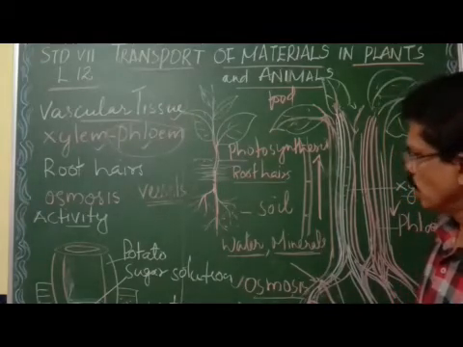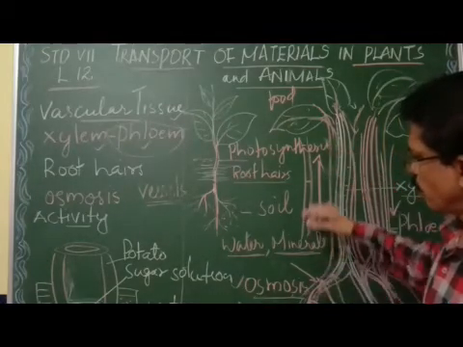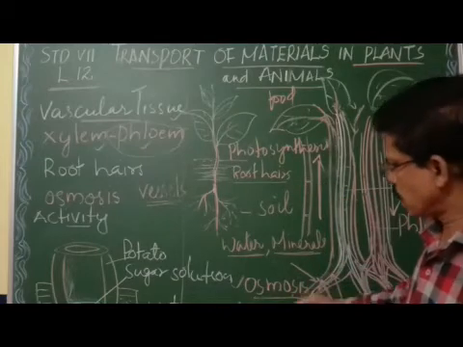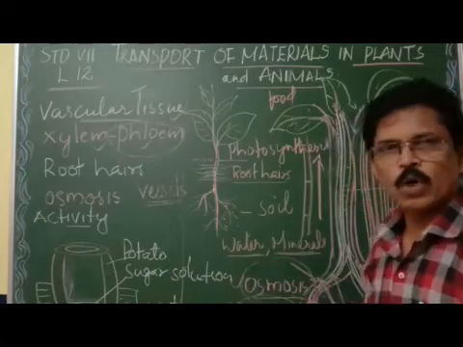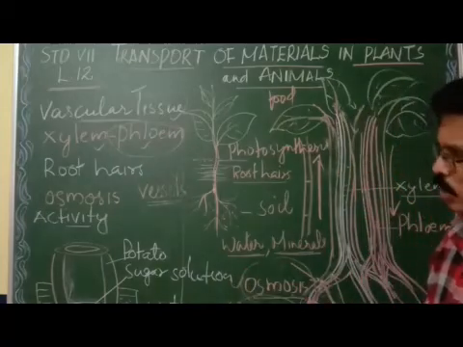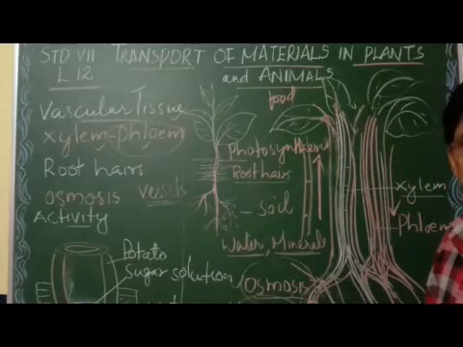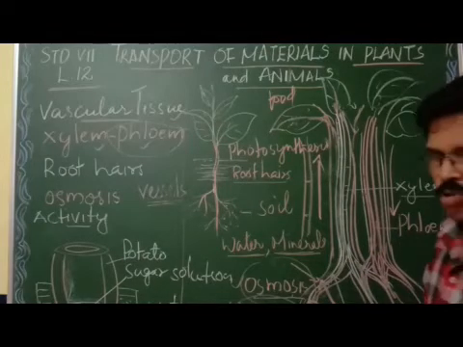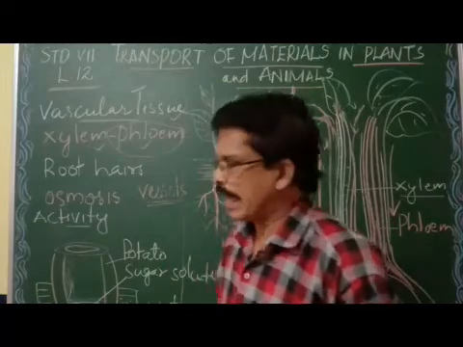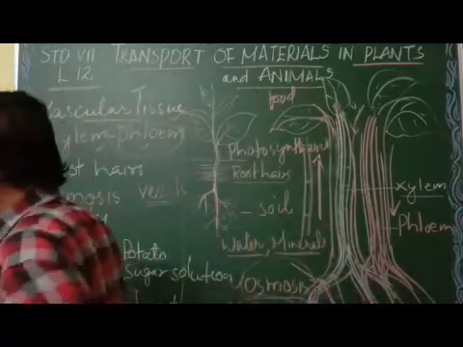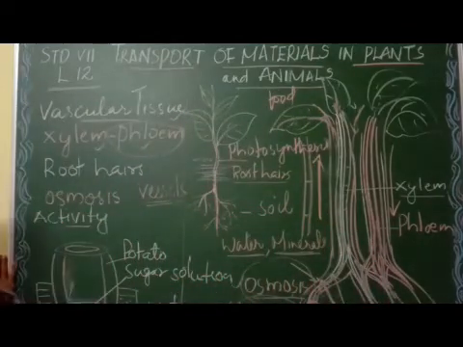This movement of the food and water, everything is transported by osmosis and diffusion. Clear? Now let's demonstrate one activity to show how osmosis takes place.